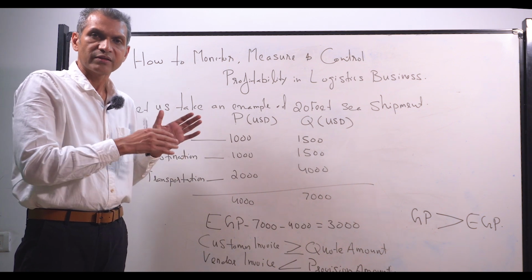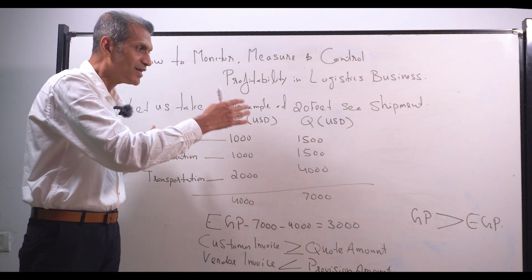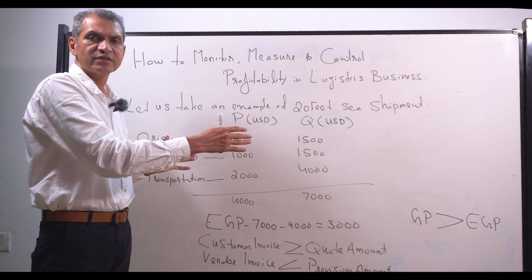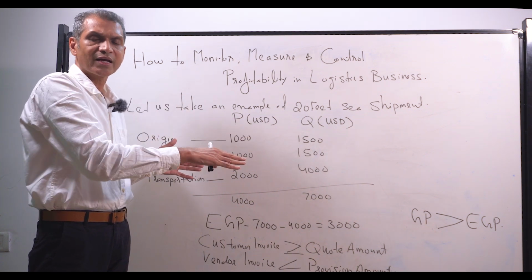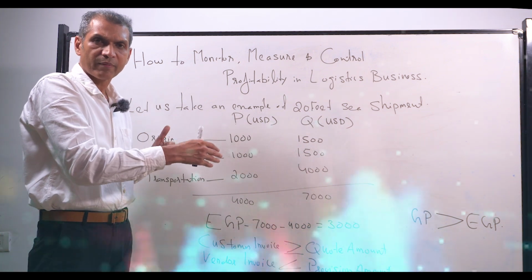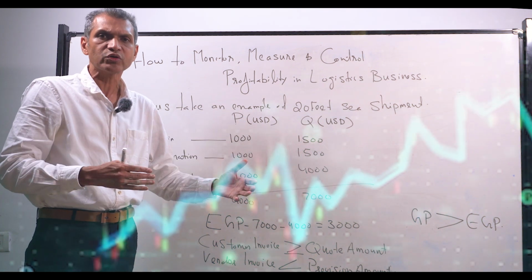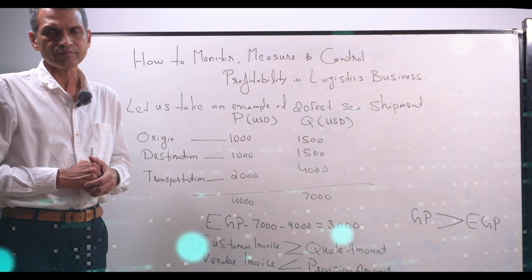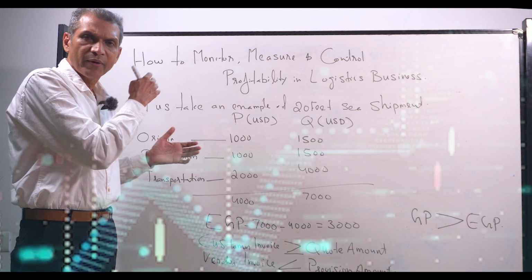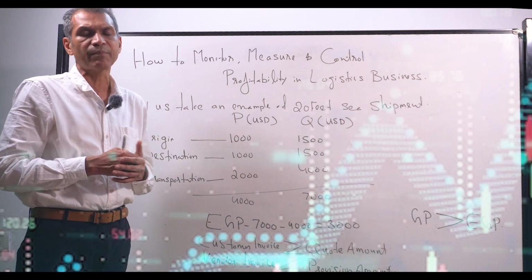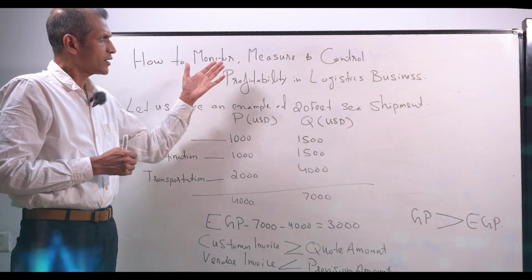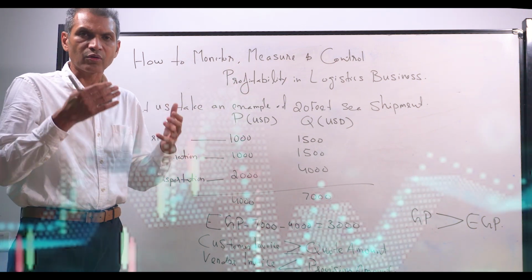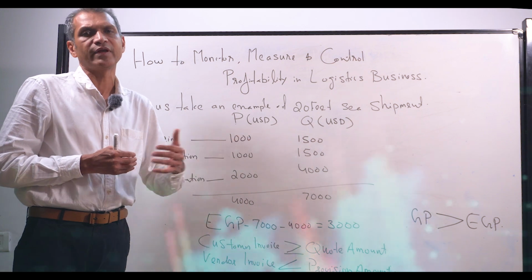This is going to give amazing deep insights into the business, and we can identify those activities which are going less than the EGP or at a loss. We can take the necessary measures and make sure that we are improving our profitability. This way, this complete process helps logistics companies to monitor, measure, and control the profitability and grow the logistics business to a different level.